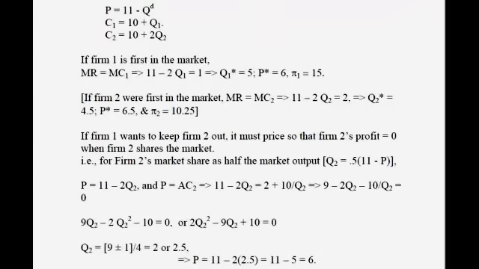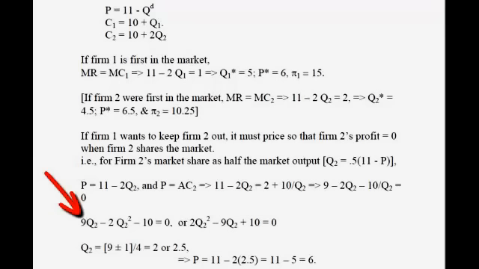Here's the analysis when firm 2 has a cost structure 10 plus 2Q equals C2. We determine that, again, the monopoly price when firm 1 is the only firm is the price of 6 and a profit of 15. If firm 1 wants to deter entry by firm 2, it must price so that firm 2 sees zero profit. So we have half of the market, 11 minus 2Q, equals the average cost, which will be 2 plus 10 over Q. And when we solve that, we come up with the quadratic equation.